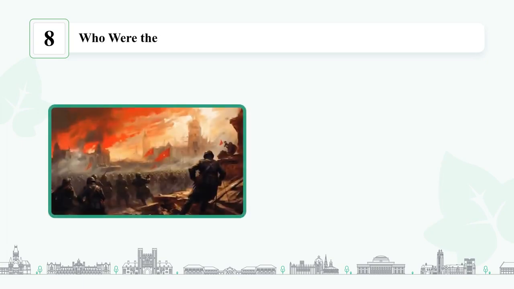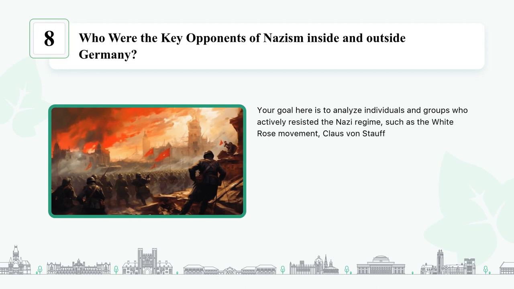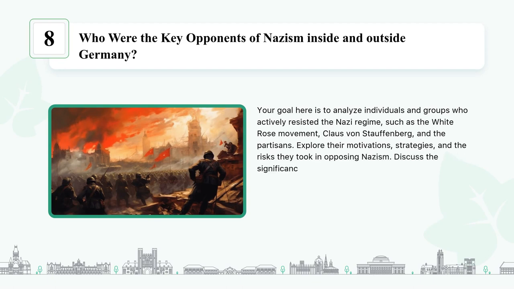Who were the key opponents of Nazism inside and outside Germany? Your goal here is to analyze individuals and groups who actively resisted the Nazi regime, such as the White Rose Movement, Klaus von Stauffenberg, and the Partisans. Explore their motivations, strategies, and the risks they took in opposing Nazism. Discuss the significance of their actions in challenging the ideology and actions of the Nazis.